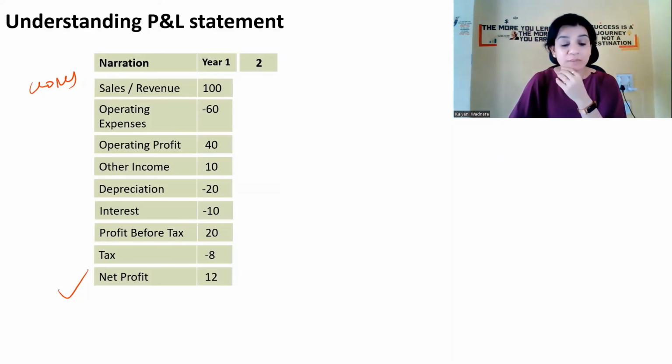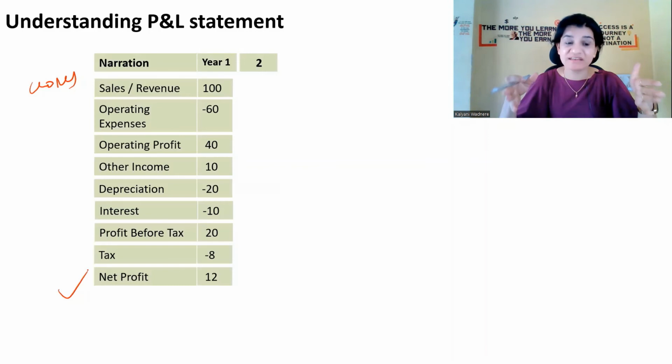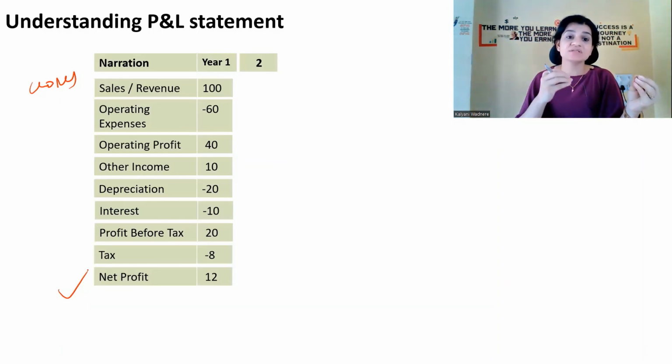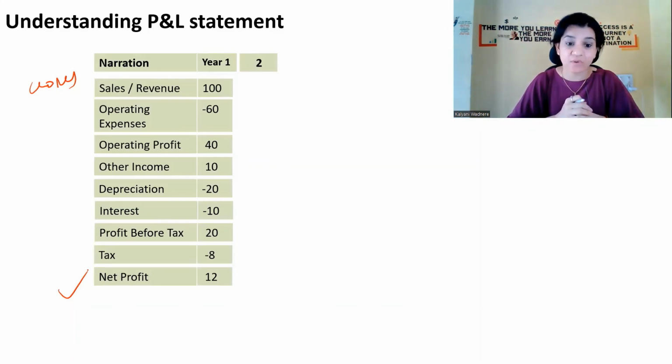Now, let me tell you one more thing over here. Whenever a new company starts its business, initially it will not perform well, because any business takes time. It takes time, say 5 years, more than 5 years, to settle down and start making profits. So when the company is new, you should not just focus on 1 year.